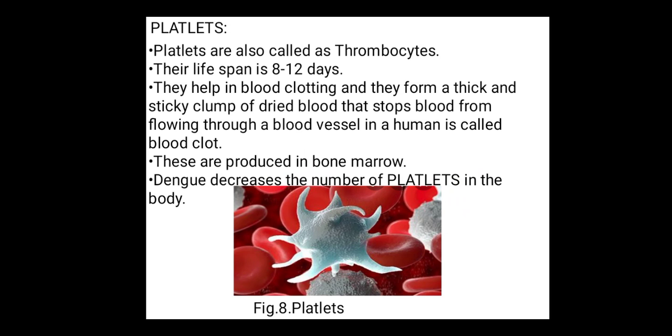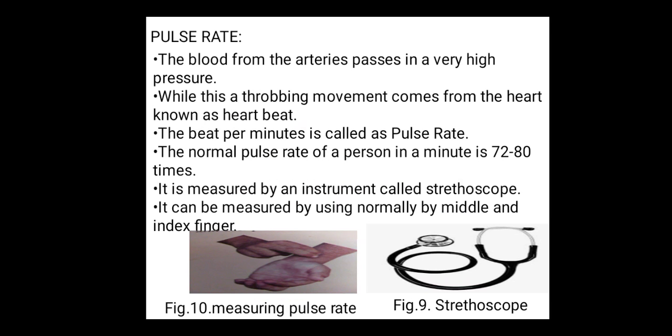So next we will read about what the pulse rate is. As I told you earlier, the blood in the arteries passes at a very high speed or high pressure. With this, a throbbing movement comes from the heart, which is known as the heartbeat. The beats per minute is known as the pulse rate. The normal pulse rate of a person is 72 to 80 times.